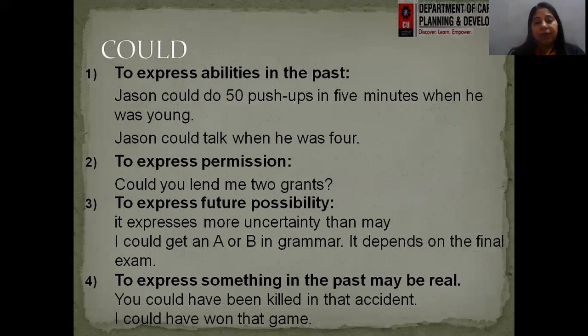Next is to express something in the past. It may be real. You could have been killed in that accident, right? So it was a possibility that it could have happened, right? We are talking about a possibility of the future or something that has already happened. It could have been real as well. I could have won that game. So usually we say I could have done that, provided I had put in a few more efforts. So yes, I'm talking about some past thing which could have been real, just because of something lacking. I was not able to do that. So could is referred to here as well.